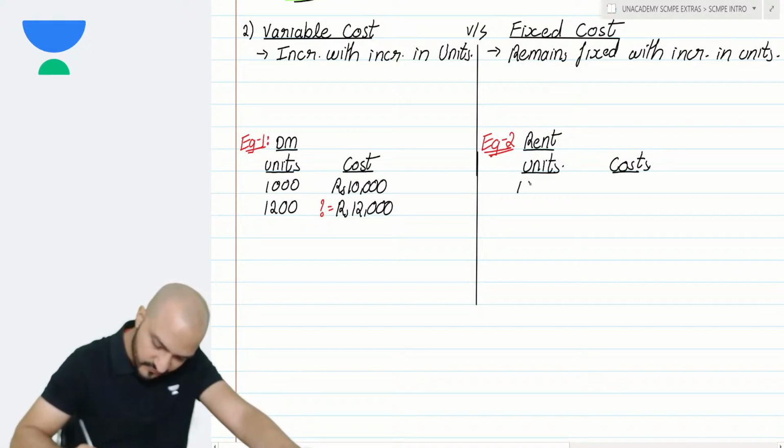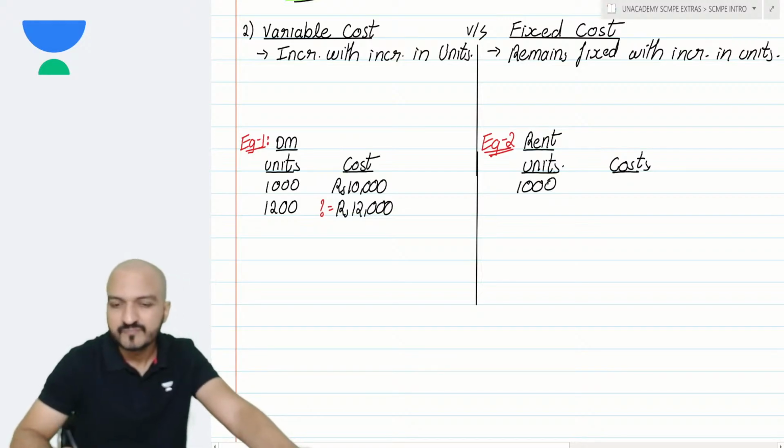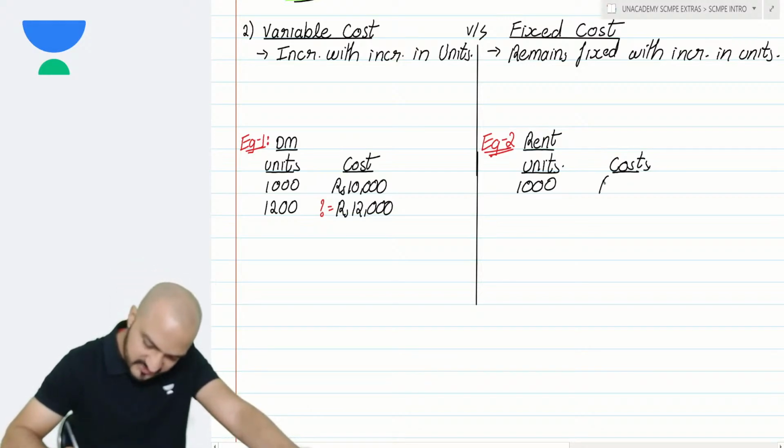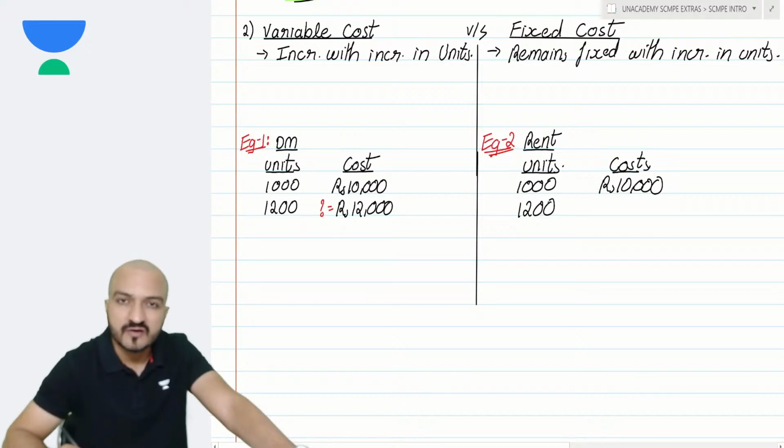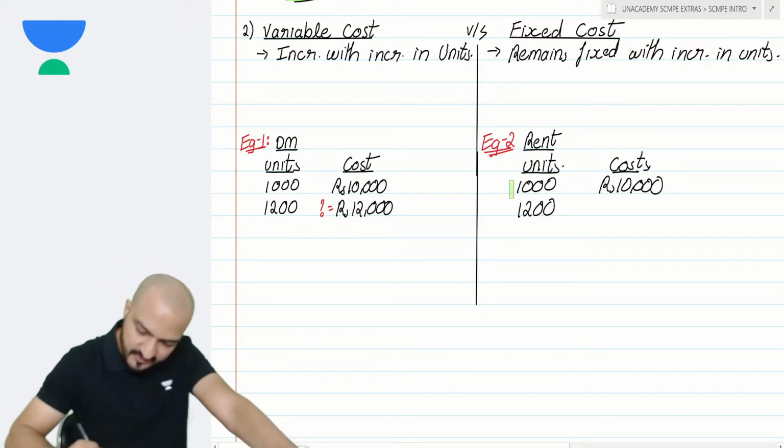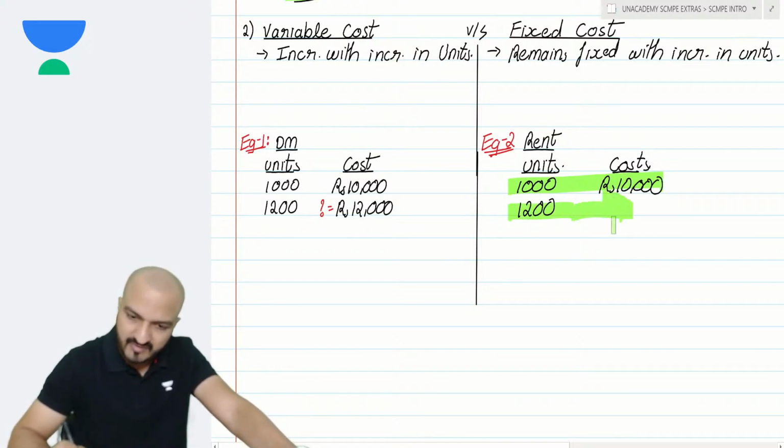Say when I produce 1000 units, then my rental cost is rupees 10,000. But if I produce 1200 units, what will be my factory rent? If I produce 1000 units, factory rent is 10,000. If I produce 1200 units, what shall be my factory rent?